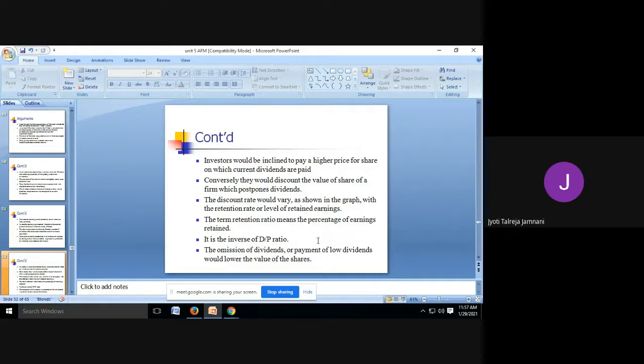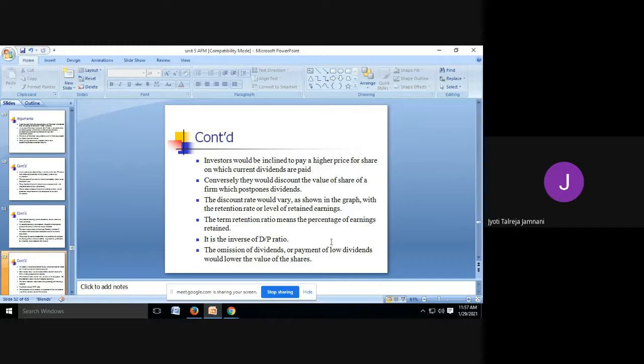The term retention ratio means the percentage of retained earnings. It is the inverse of the dividend payout ratio. The more you retain, the less the dividend payout ratio will be. It is the inverse, meaning if I retain 60%, the dividend payout ratio will be 40%. If I retain 70%, the dividend will be 30%. So the more you retain, the more the dividend payout goes down.